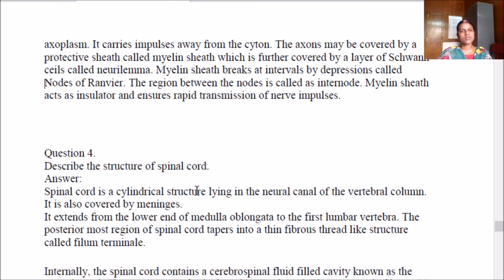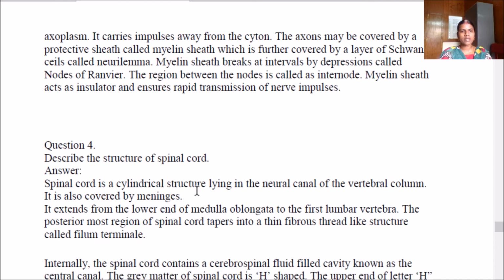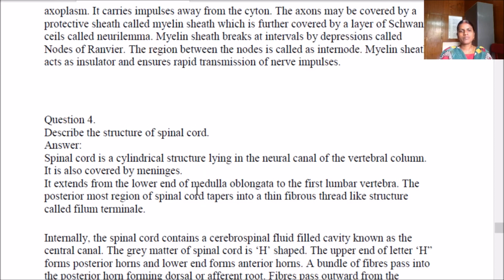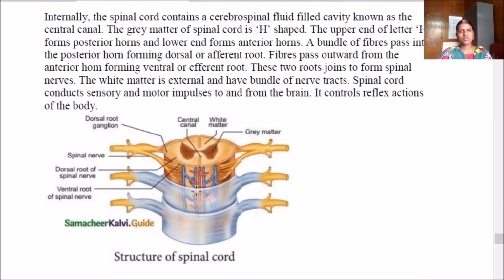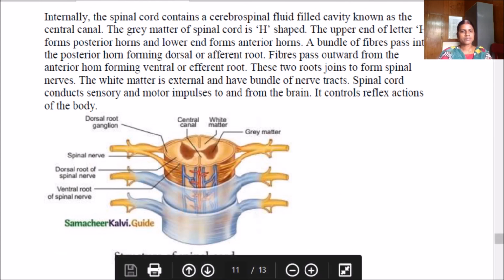Describe the structure of spinal cord. It is a cylindrical structure. So you have to explain the spinal cord from top to bottom, from where it connects with the brain down to the posterior part. Both afferent and efferent nerves you have to explain. And you have to draw this structure.